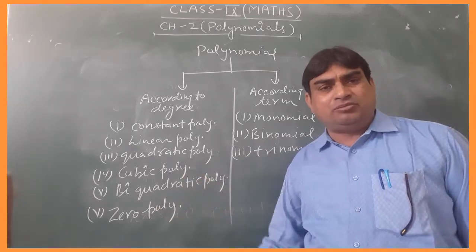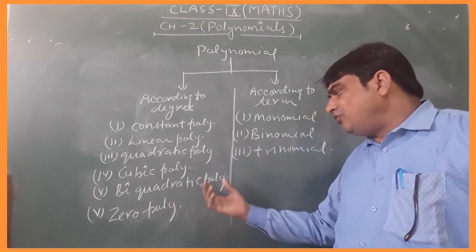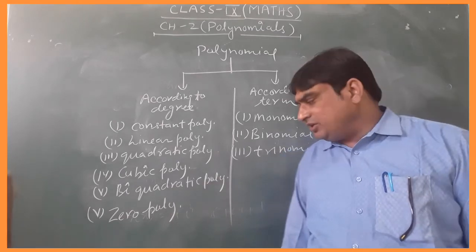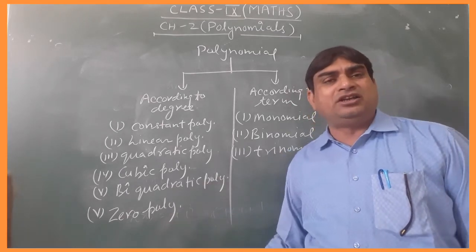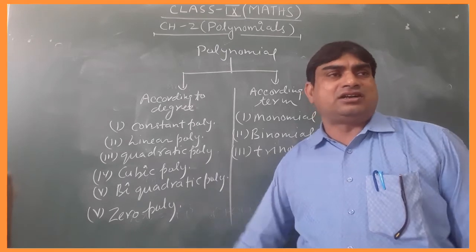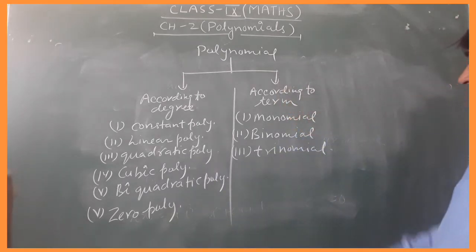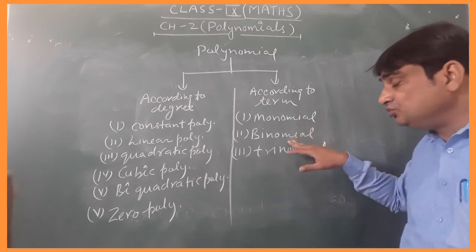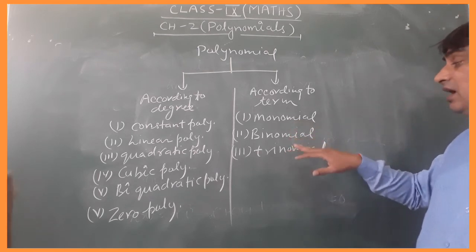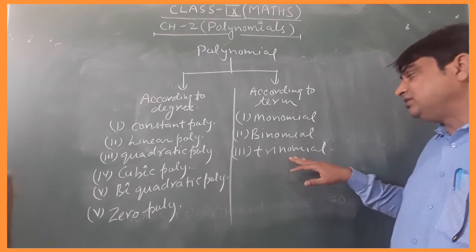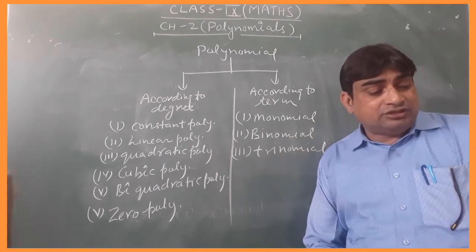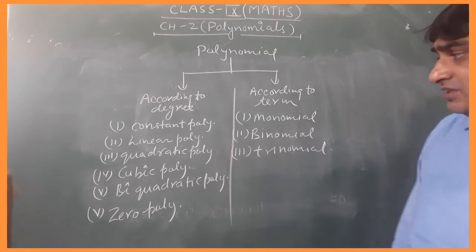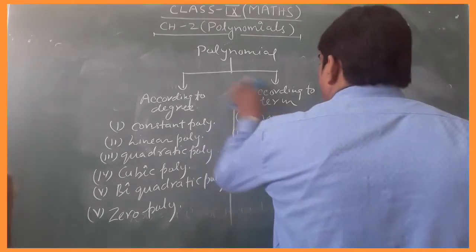A polynomial having degree 4 is called a biquadratic polynomial. And zero polynomial, where the resultant is 0, is called the zero polynomial. Having one term is called monomial, having two terms is called binomial, and having three terms is called trinomial. So students, firstly we will discuss constant polynomial.